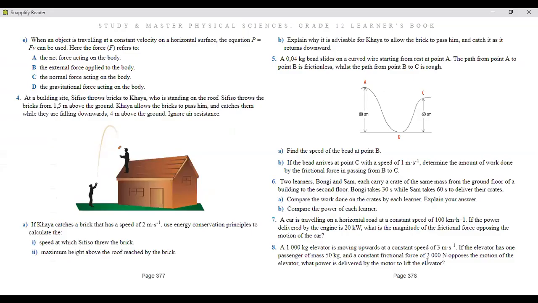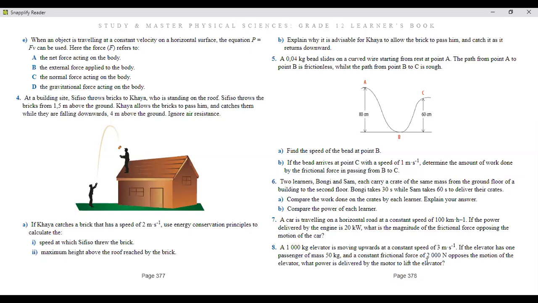So on number 7, it says a car is traveling on a horizontal road at a constant speed of 100 kilometers per hour. If the power delivered by the engine is 20 kilowatts, what is the magnitude of the frictional force opposing the motion of the car? So the car has a horizontal constant speed of 100 kilometers per hour, right? So if the power delivered by the engine is 20 kilowatts, what is the magnitude of the frictional force opposing the motion of the car? Okay.